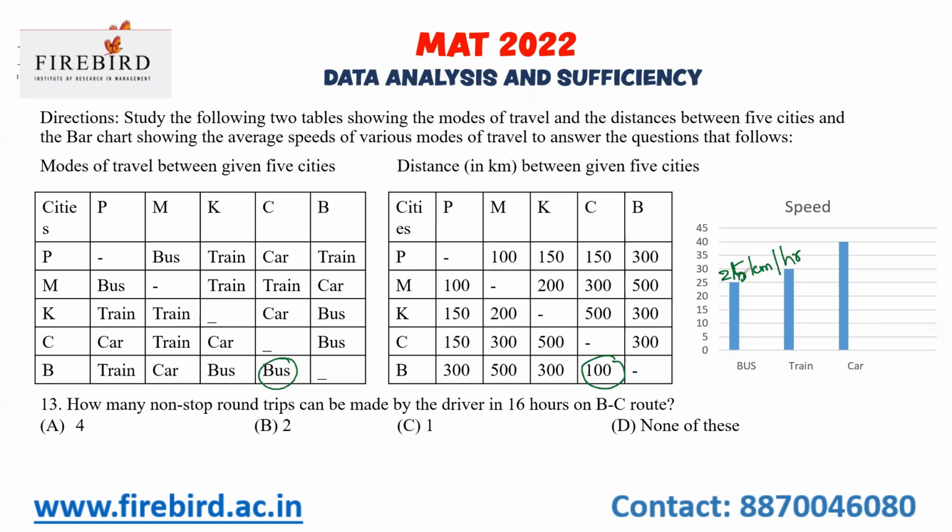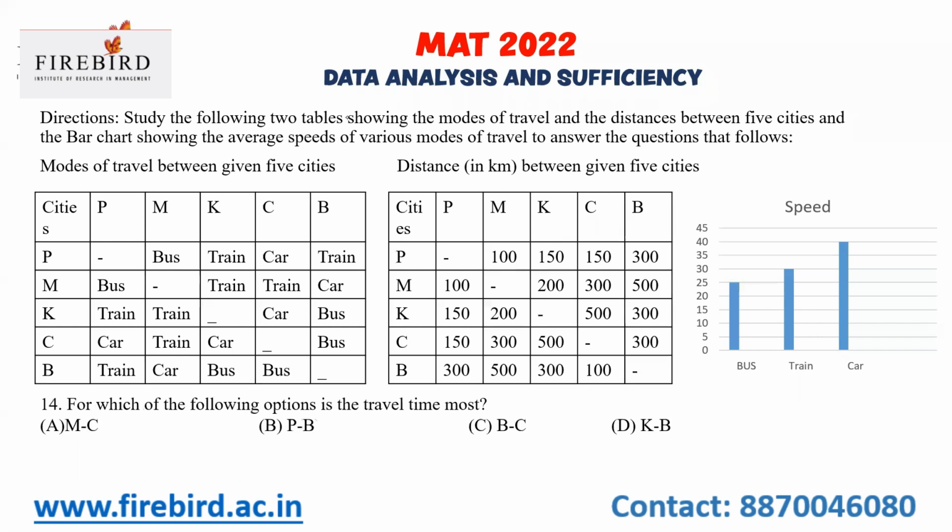To reach from B to C, I will take 4 hours. In 16 hours, how many non-stop round trips? 2 is your answer. 1 round trip involves going from B to C and again coming back from C to B. And the second round trip, again B to C and coming back C to B. Do you understand this? So 2 is the answer.